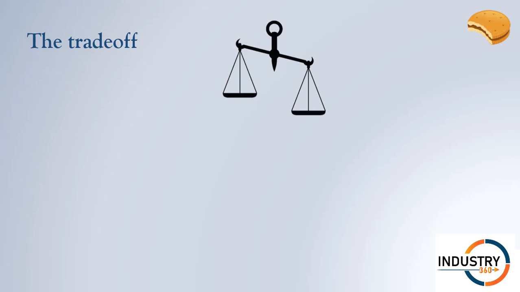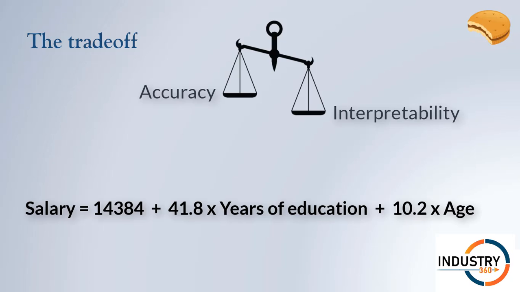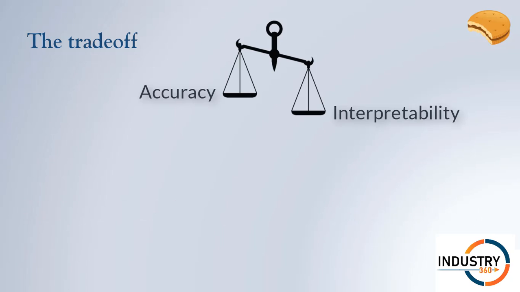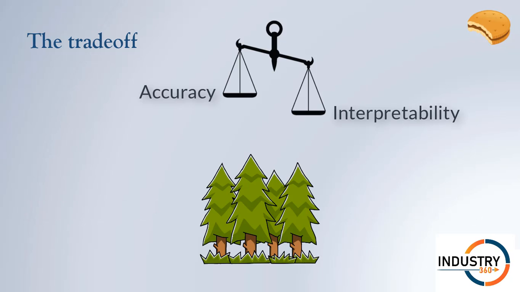The classical trade-off has been accuracy versus interpretability. A model that has a simple structure such as linear regression is easy to explain. You can quickly point out the coefficients and that specifies the influence of a given factor. For example, in this model that estimates salary, the impact of years of education is about 4 times that of age. On the other hand, a complex model like a random forest may be very accurate and robust, but it can be impossible to explain how and why a particular decision was made.